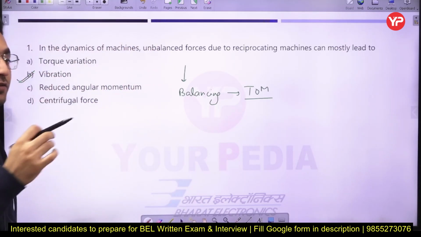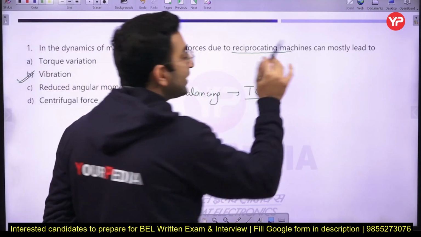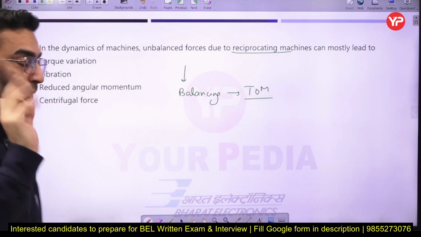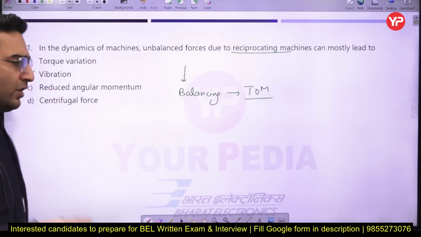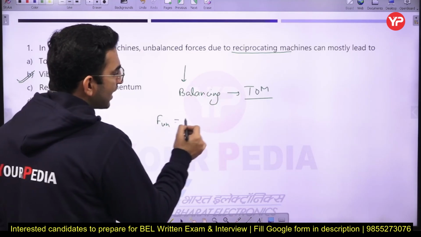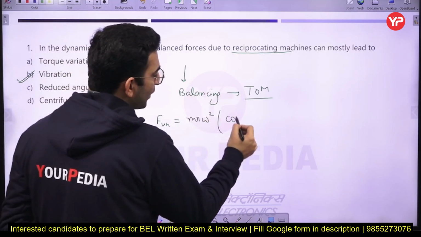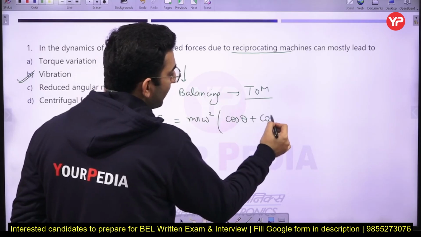So the vibration occurring in the system is due only to the reciprocating masses which have been left unbalanced, just remember that. That's a very simple question, and the unbalanced forces can be calculated by this formula: m r omega square (cos theta plus cos 2 theta by n).